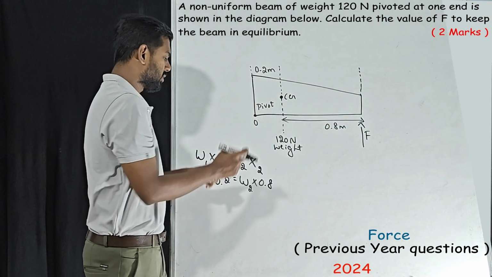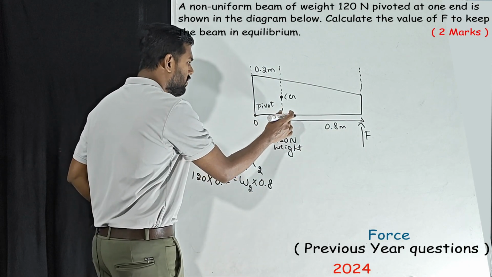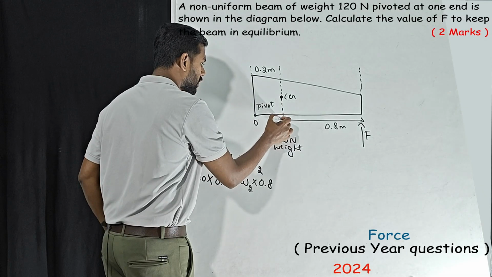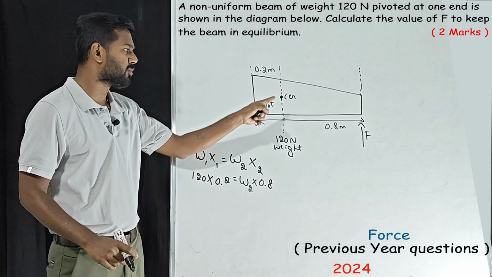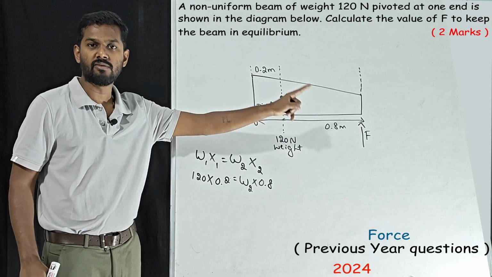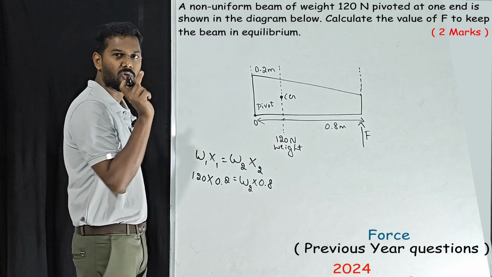If they have mentioned it like this, we have to take 0.8 plus 0.2 as 1 complete. We have to add it. Anyhow, if it has been given directly, you don't have to add. You have to take it from the pivoted point to this second weight. Keep that in mind: all the distances x1, x2 should be from the pivoted point.